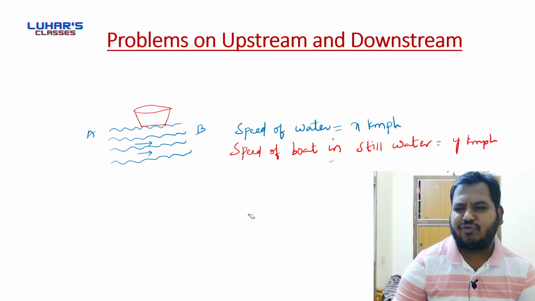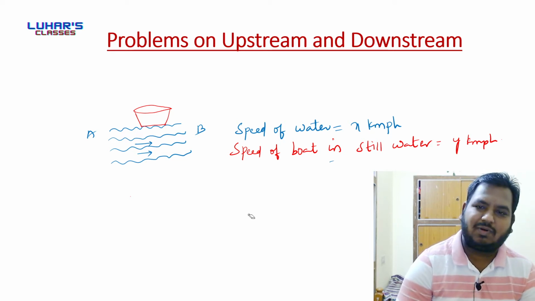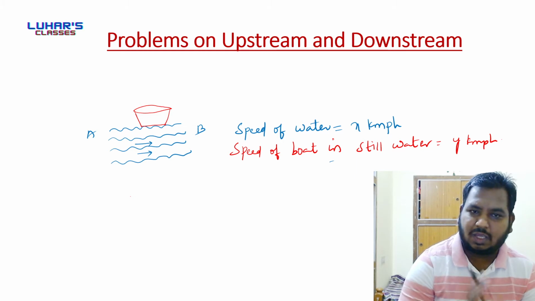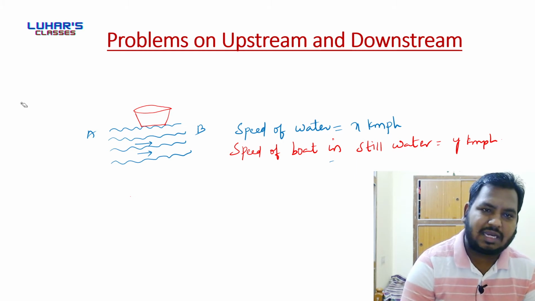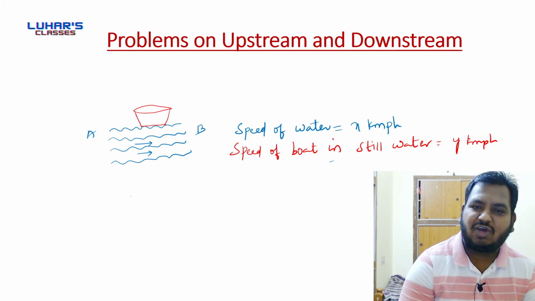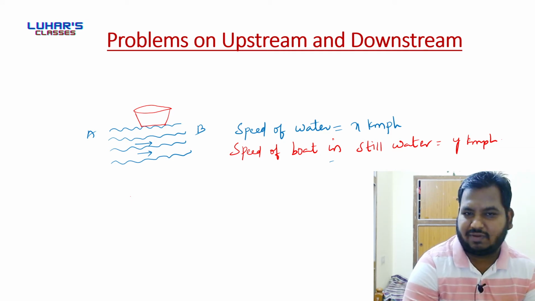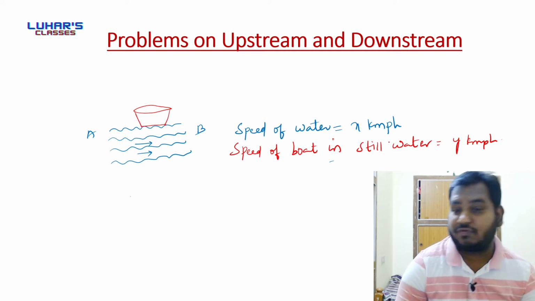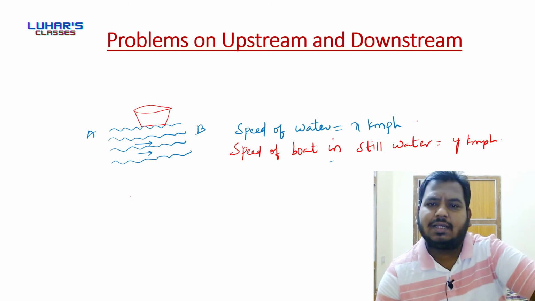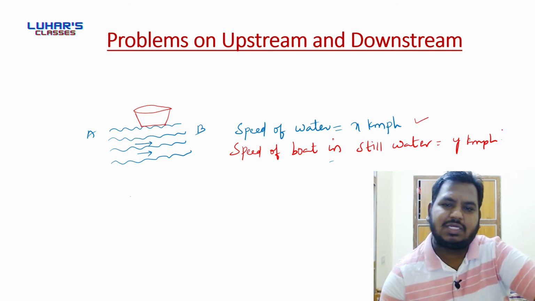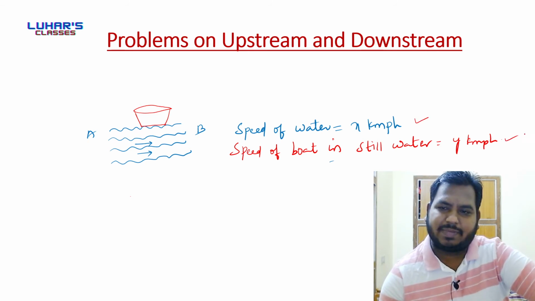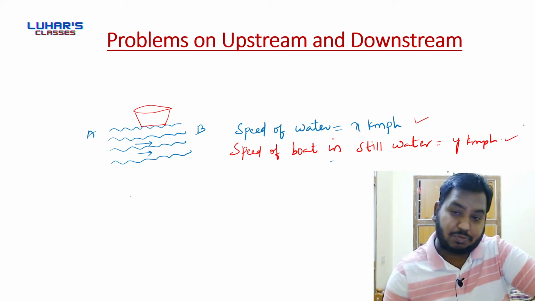Okay, so before that, let me explain about downstream and upstream. We'll understand the meaning of downstream and upstream. So till now we have assumed that speed of water is x kmph, speed of boat in still water is y kmph. Just two things we have assumed here.